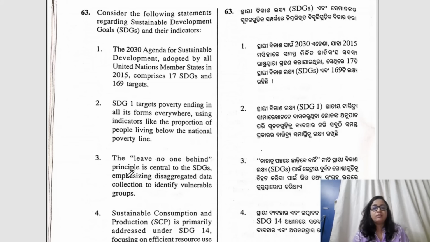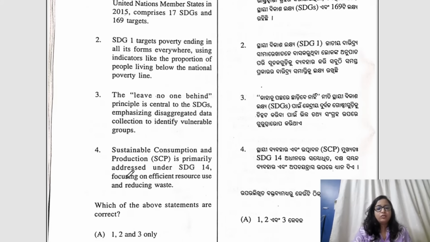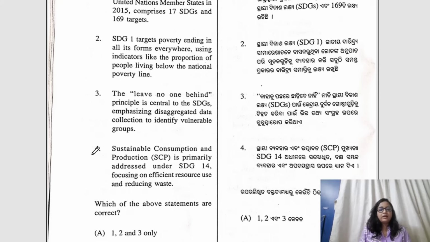Question number 63. Consider the following statements regarding SDGs. If you look at this particular thing, then question number 63 here, only the fourth one would be incorrect. Sustainable consumption and production is primarily addressed under SDG 14. That is completely incorrect. So the correct answer would be A.